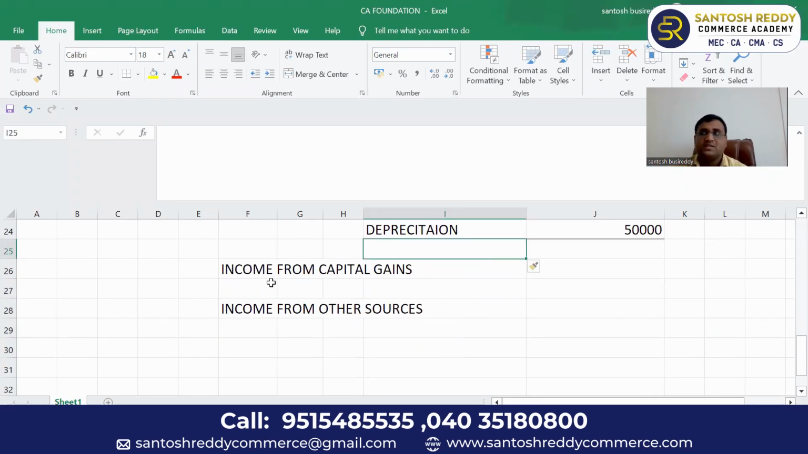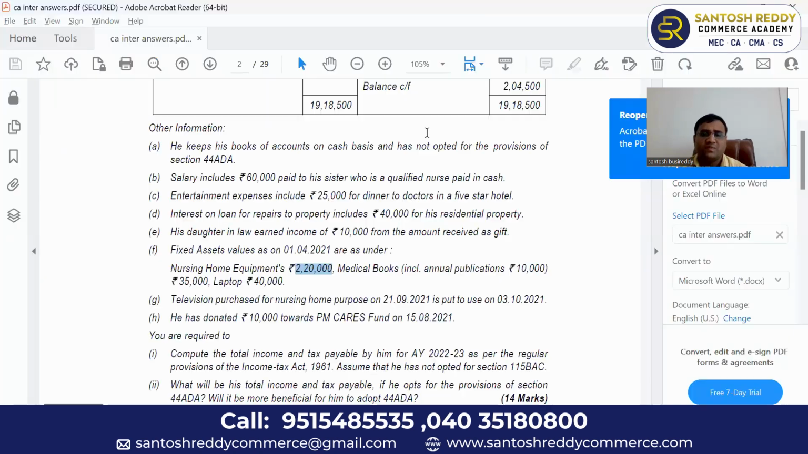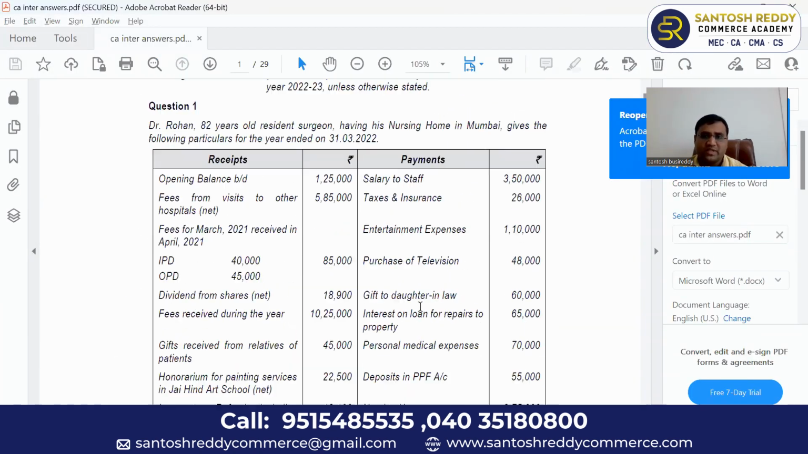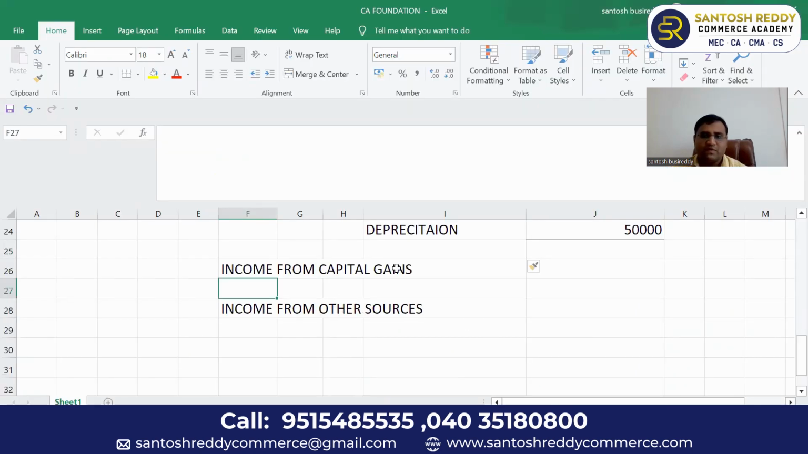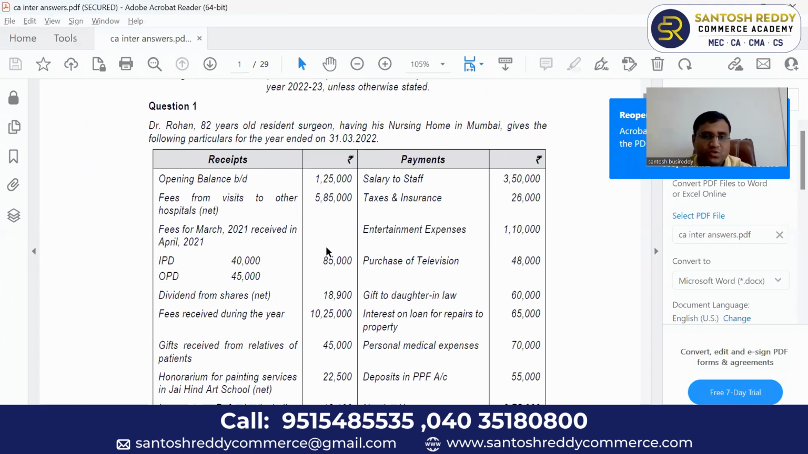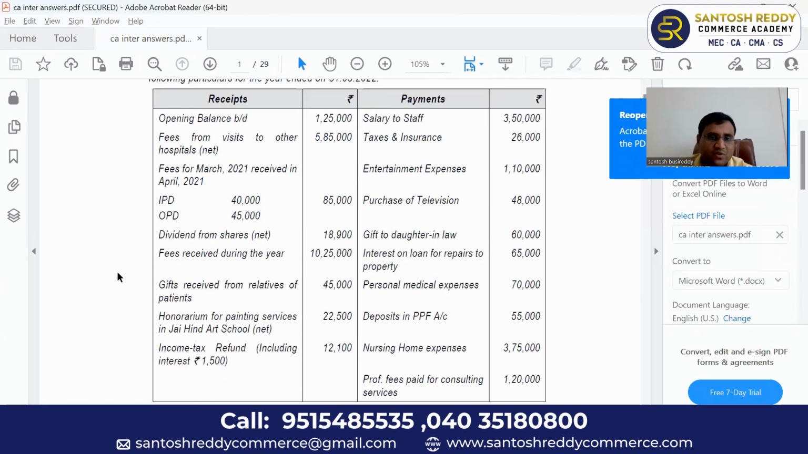Whether any income from capital gains? I think no income from capital gains. No asset is purchased, no asset is sold by the doctor. No income, no information. Next, income from other sources. I think we are having some income from other sources. What is the income from other sources?